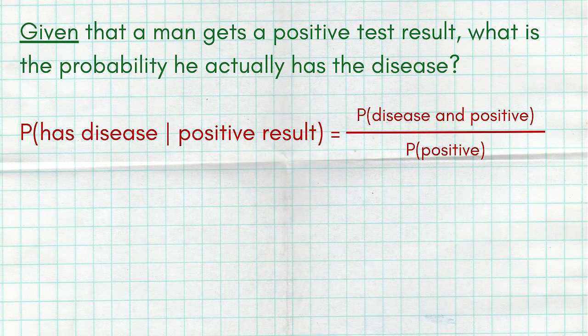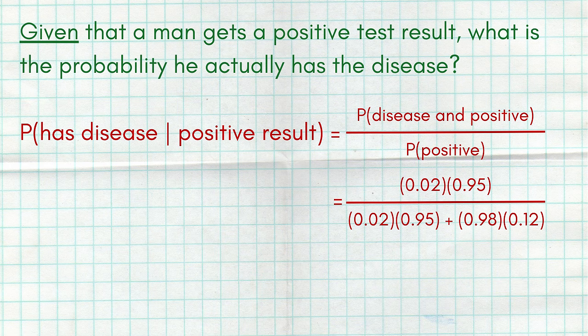So we are going to need our conditional probability formula, which is really easy and it's on your formula sheet. In the numerator, we have the probability of both the disease and getting a positive result. In the denominator, we have the probability of simply the condition, having a positive result. Numerator is really easy. So have the disease and positive. Just follow that scenario. Have the disease 0.02 and 0.95. Easy. Multiply and we get our 0.019, the numerator. Now the denominator is the probability of getting a positive result, which we just got done figuring out, 0.1366.